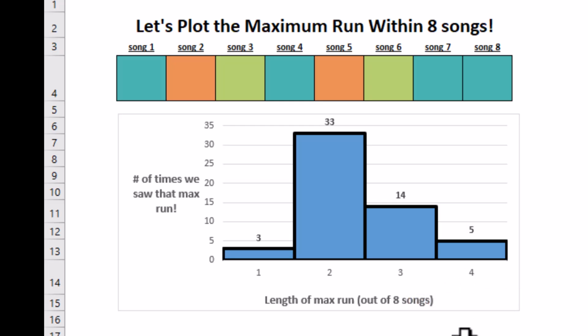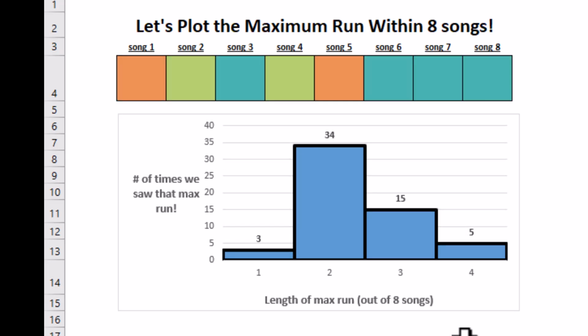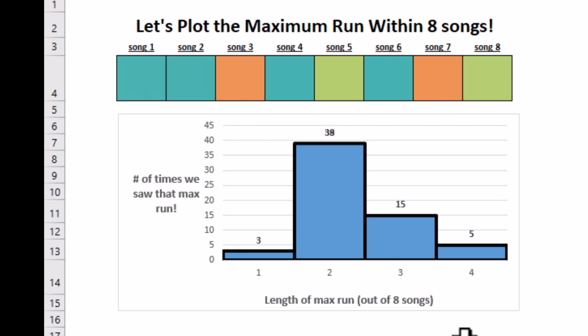What I'm going to do right now is I'm going to re-randomize over and over and over and over, and I'm going to let the spreadsheet track it over here in this table. So I'm going to hold this puppy dog down and let it go, and then we're going to speed things up, and we're going to get a large number of re-randomizations, and we're going to see what happens.